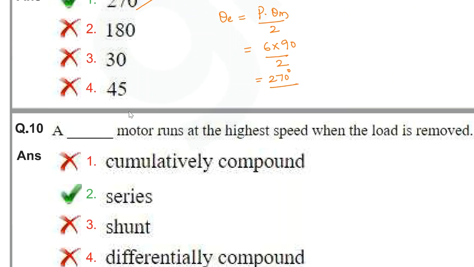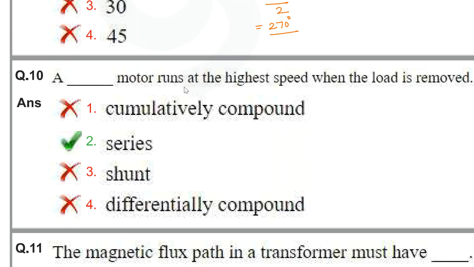Next one, a dash motor runs at highest speed when the load is removed. So the answer is a DC series motor. As you know, in a DC series motor, the armature current as well as the field current are both the same only. So IF is nothing but the armature current.